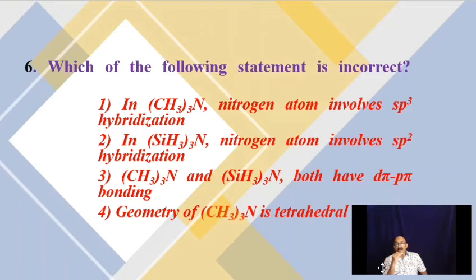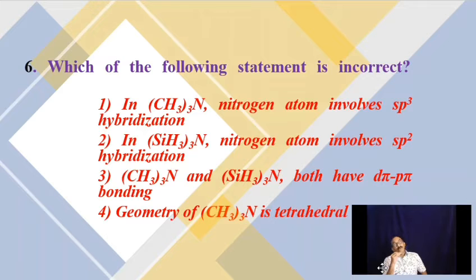So, unlike in (CH3)3N, when it comes to (SiH3)3N, the silicon can make use of its vacant d orbital to which nitrogen can backbond with its lone pair of electrons. Nitrogen can backbond to silicon atom's vacant d orbital.